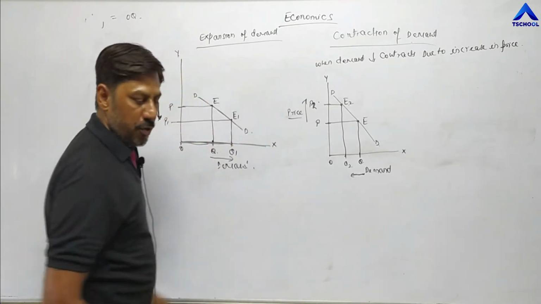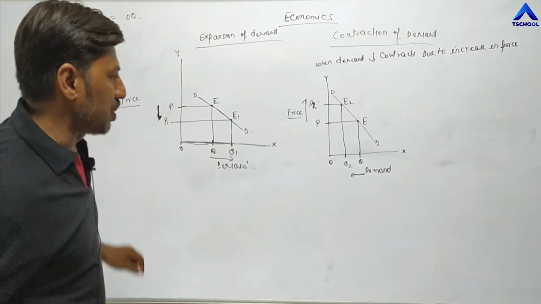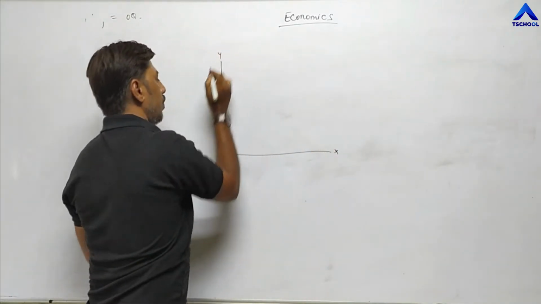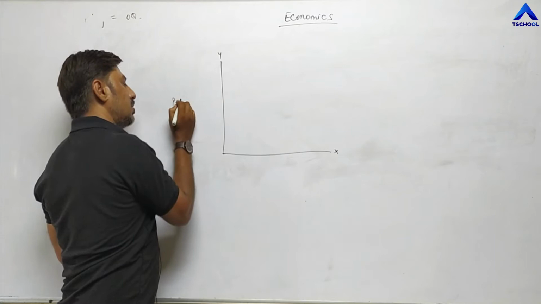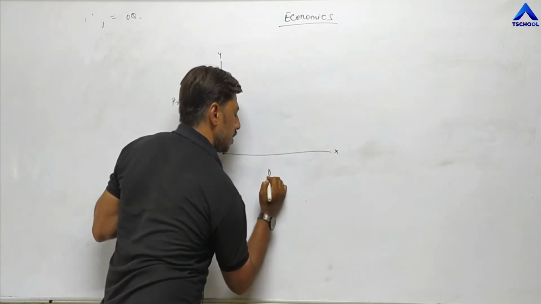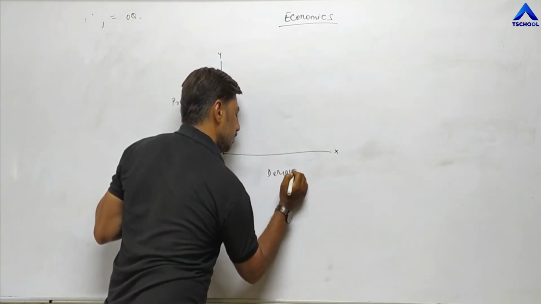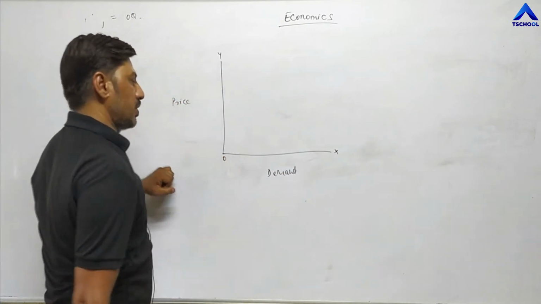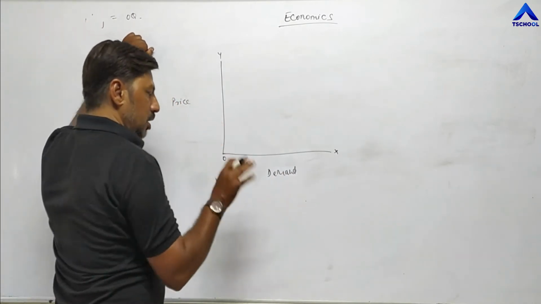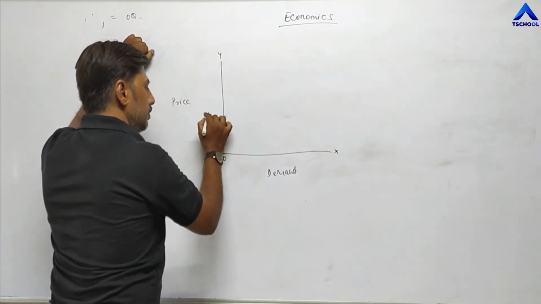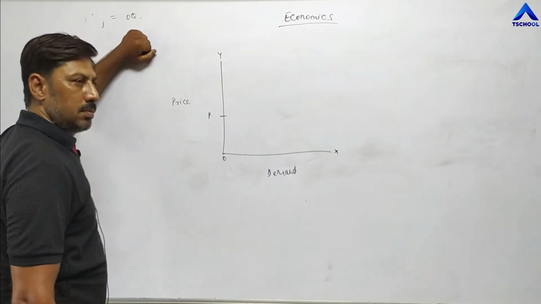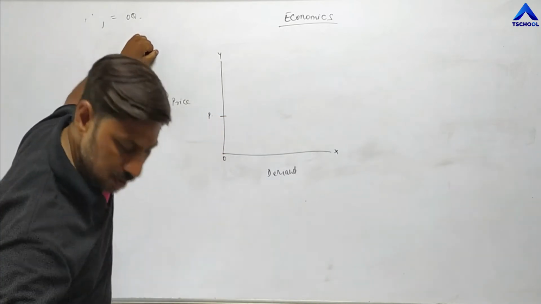Now let us combine a diagram for both expansion and contraction. X, Y, this is price and this is demand, and this is O. Now just assume that the current price is OP.